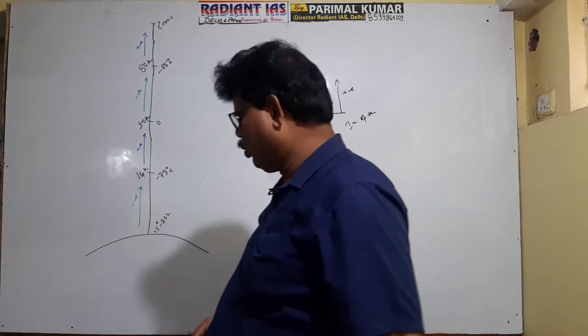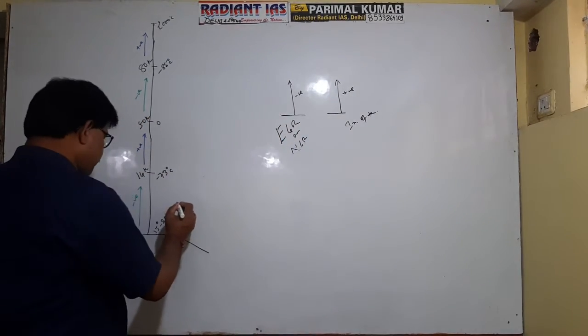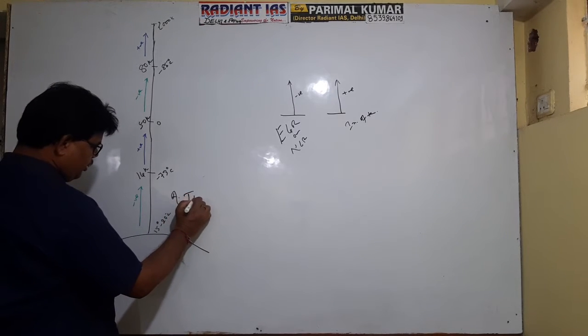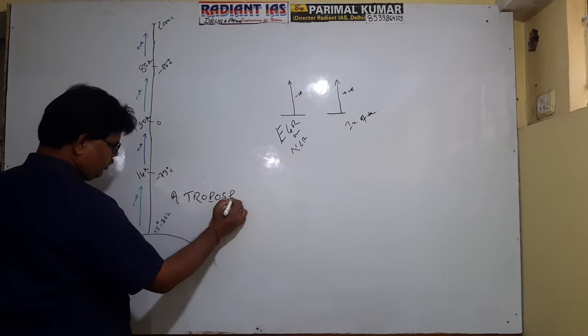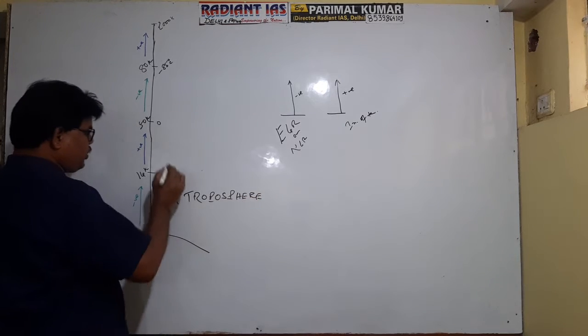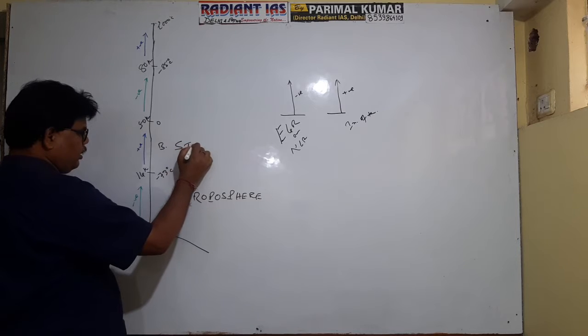The first most part, this is the first zone, is referred to as troposphere. This is the second zone, referred to as stratosphere.